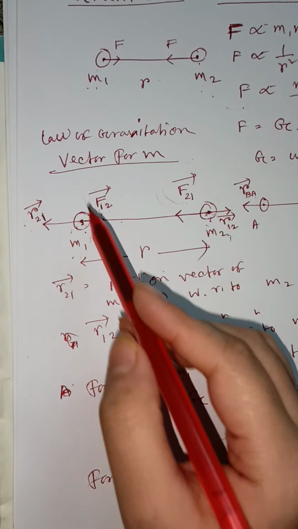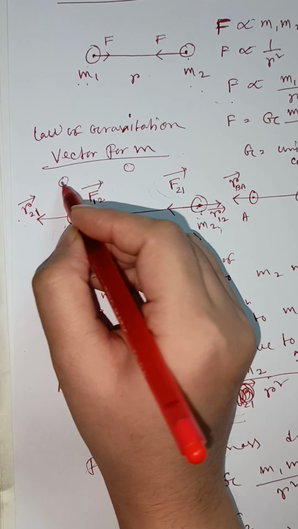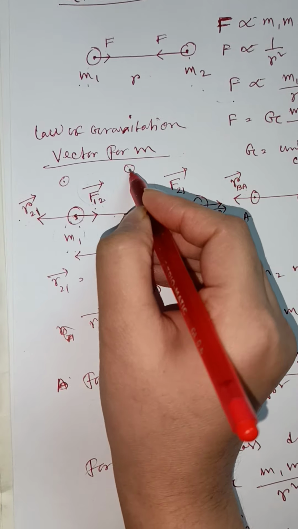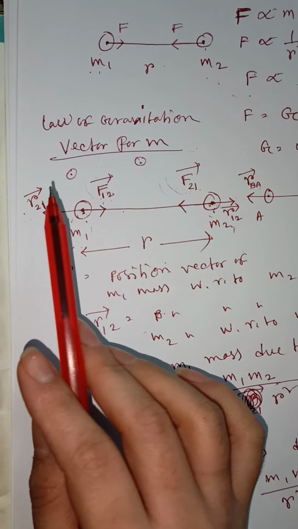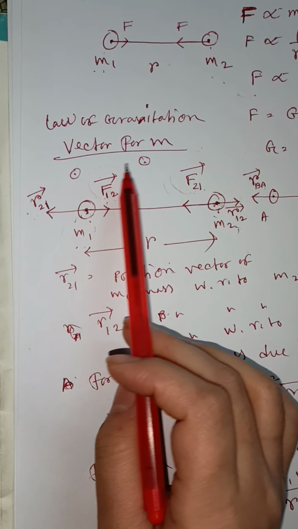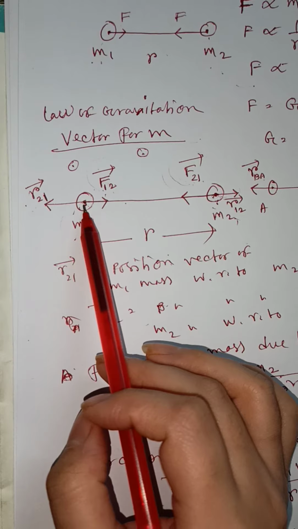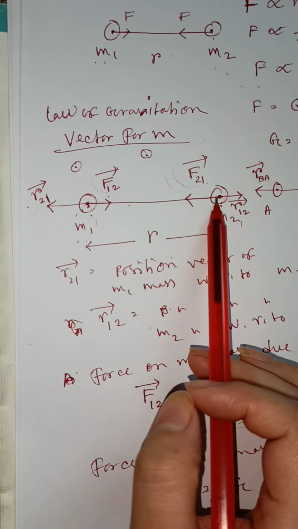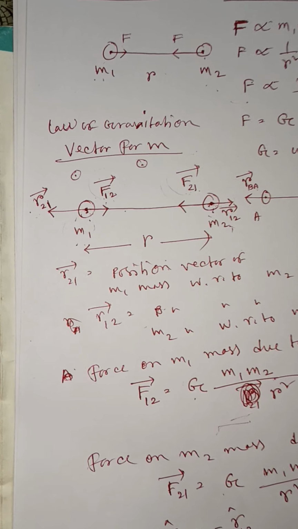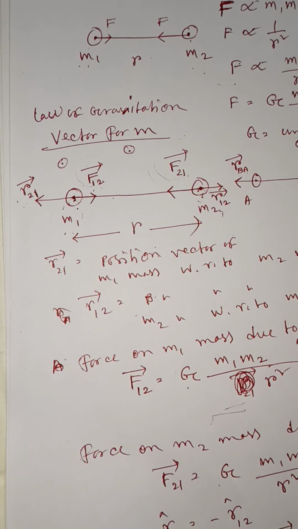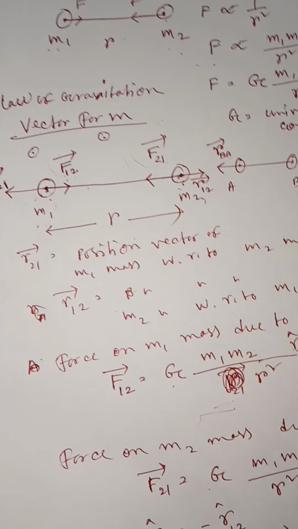That means if in this region there are two more bodies present, then this attraction force is not affected by these other two bodies. Okay, clear? So the attraction force between m1 and m2 is not affected by the presence of other bodies here.